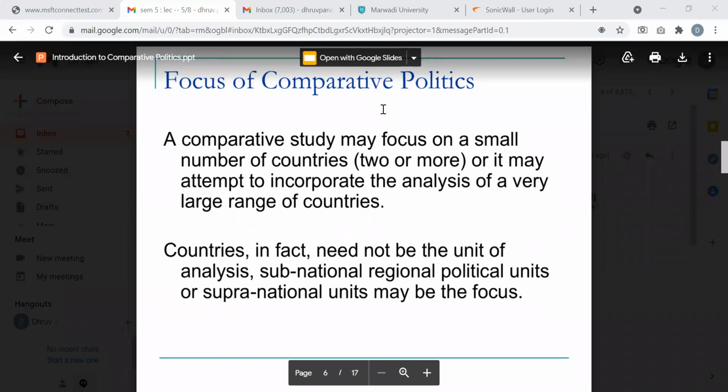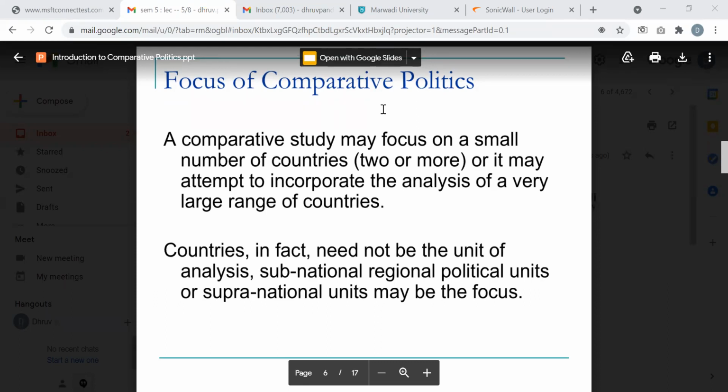These are simple questions, not very difficult. Tell me if you find it difficult to understand. That's why I said it's quite scientific, quantitative and mathematical. You have to be clear whether it is 2 countries, 3, 5 or 10 countries, and which countries those are. That's also important. Hence, countries need not be the unit of analysis.